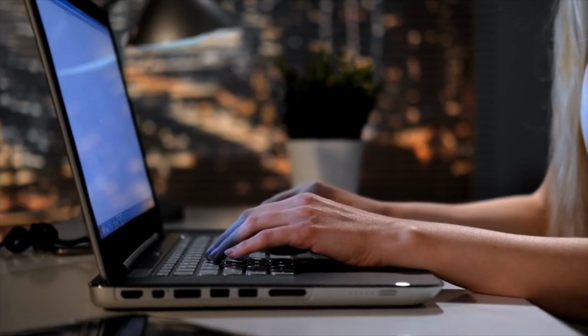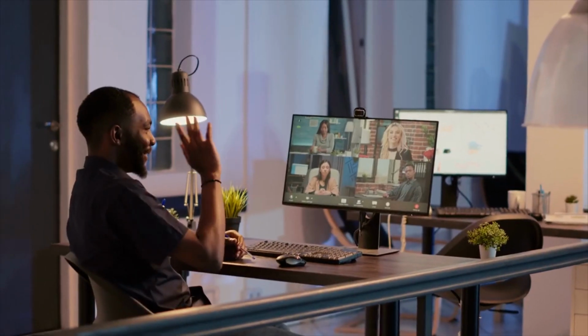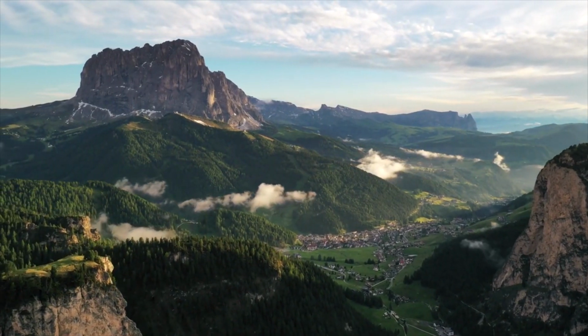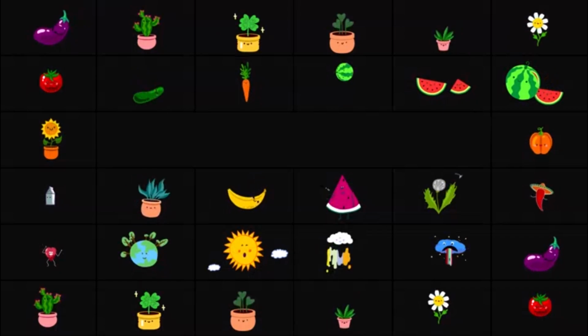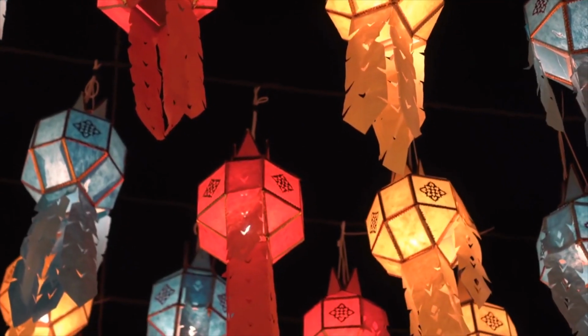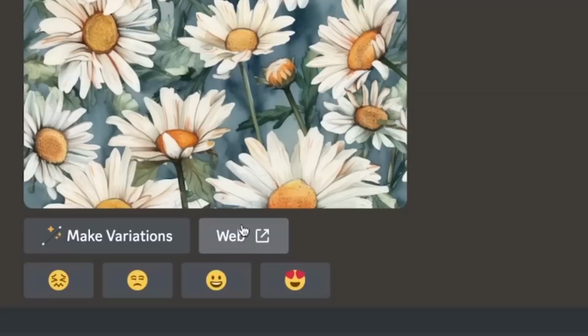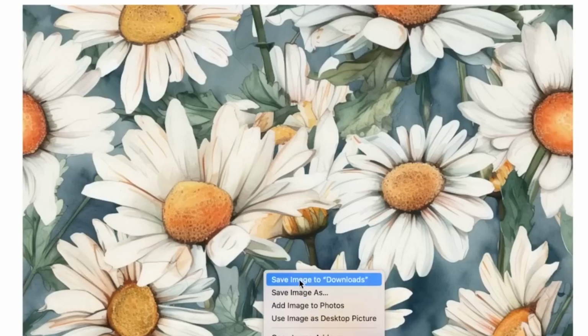We've been able to get very similar watercolor flowers to what's already selling on Etsy, but this is only scratching the surface. We could also ask the AI to generate retro hand-drawn mountain patterns, vintage patterns of skulls, cute cartoon character cacti, or even an image of floating lanterns in the night sky. But back to what we just created, if we just click the upscale image, we can hit open the browser, and then just right-click it and save it to downloads.